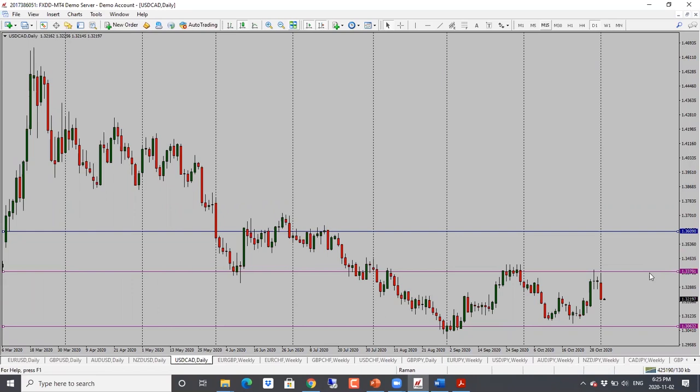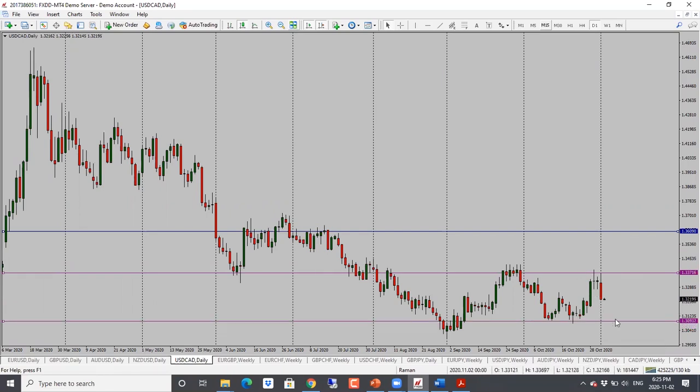Dollar CAD here, we see a big drop here in dollar CAD, and the main reason for that is oil went up today. And when oil goes up, Canadian dollar goes up, which means dollar CAD drops. And hence this is looking bearish here, looking for price to drop towards 0.3090 back into the support level here. So bearish bias for dollar CAD.